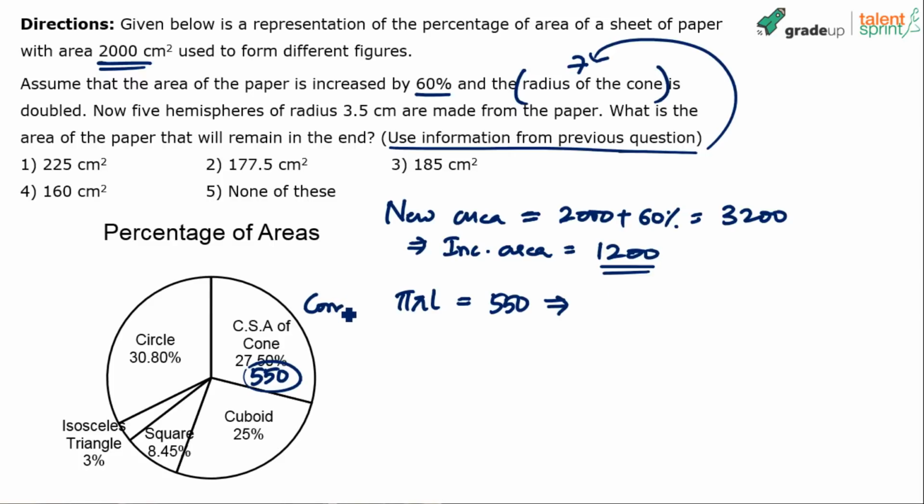In fact, this radius is not required, we know that this is 550. Now the radius becomes 2R, so it is pi times 2R into L, twice of pi RL, which means 1100. So earlier what was 550 has now become 1100, which means 550 more.